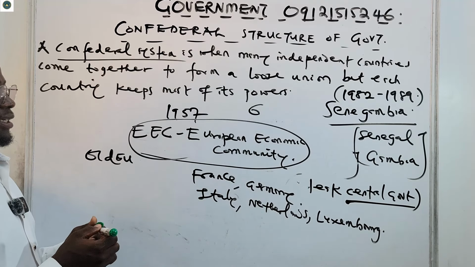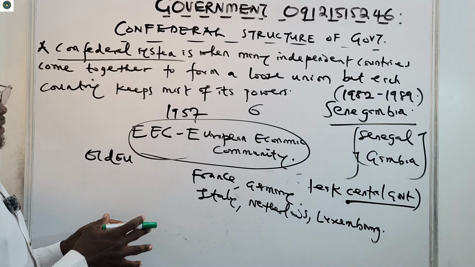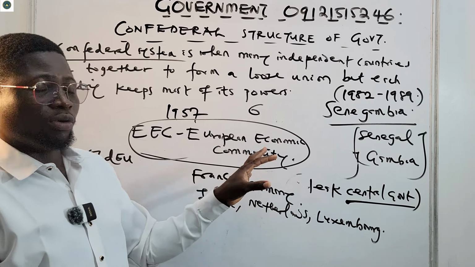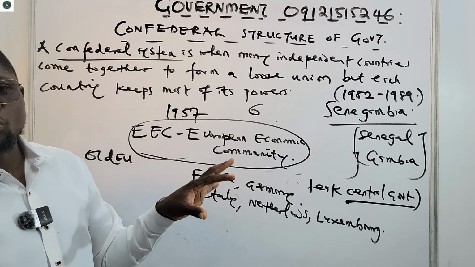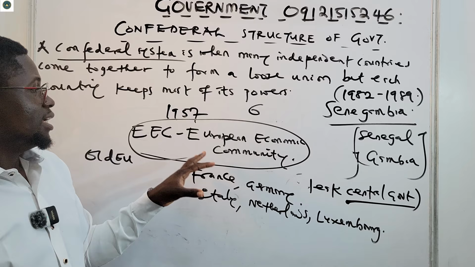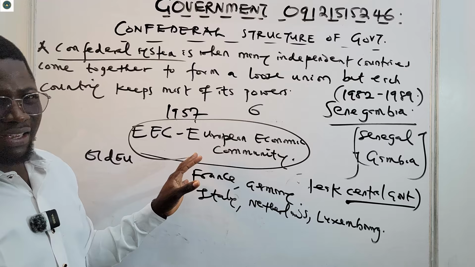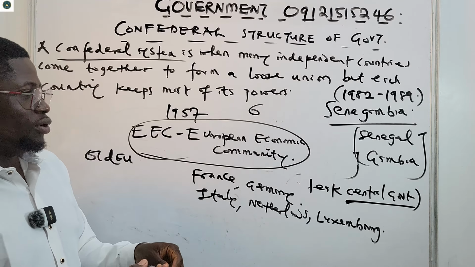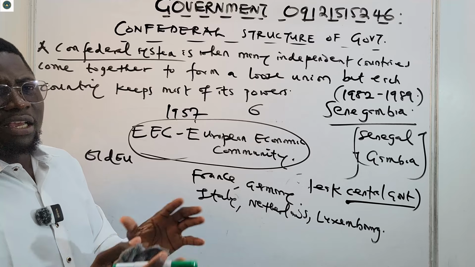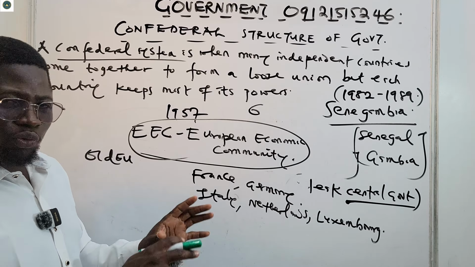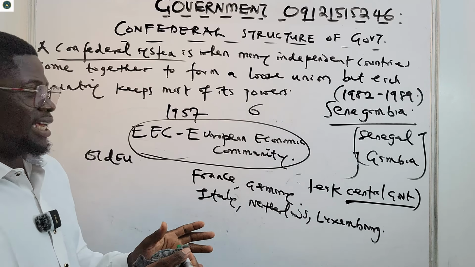There were 6. This old European structure was there for economic purposes, for ease of movement of goods from one place to another, and for cooperation between the member states.